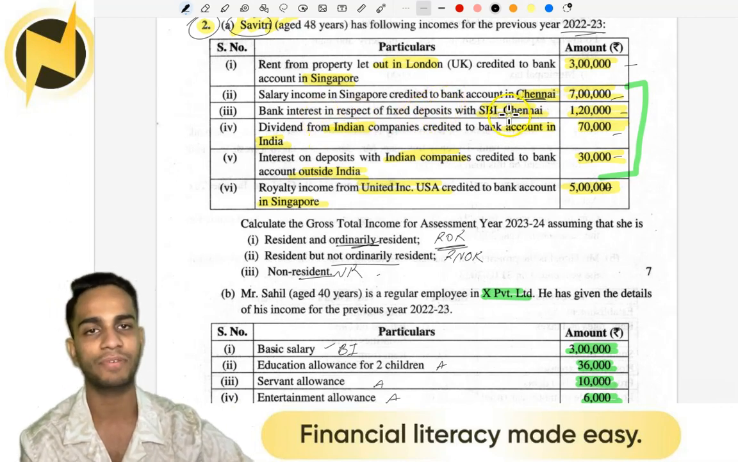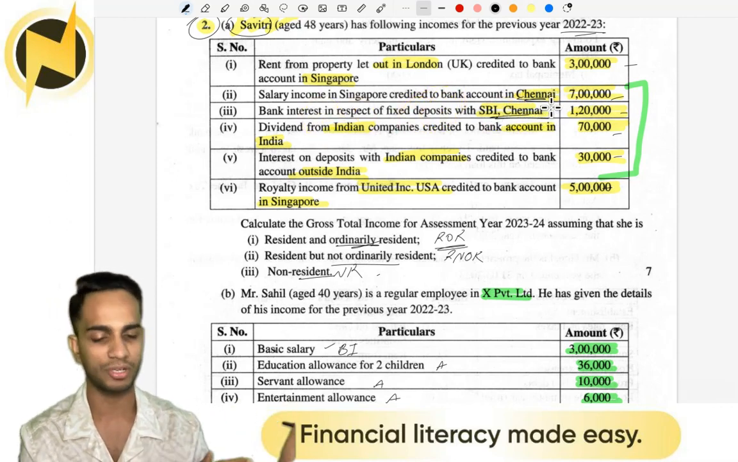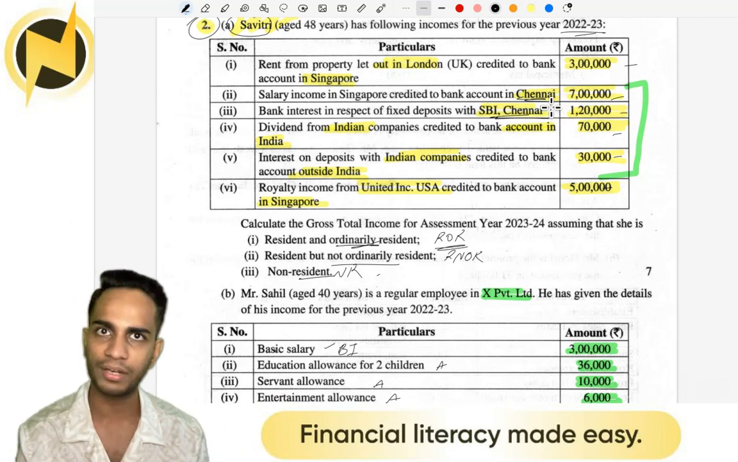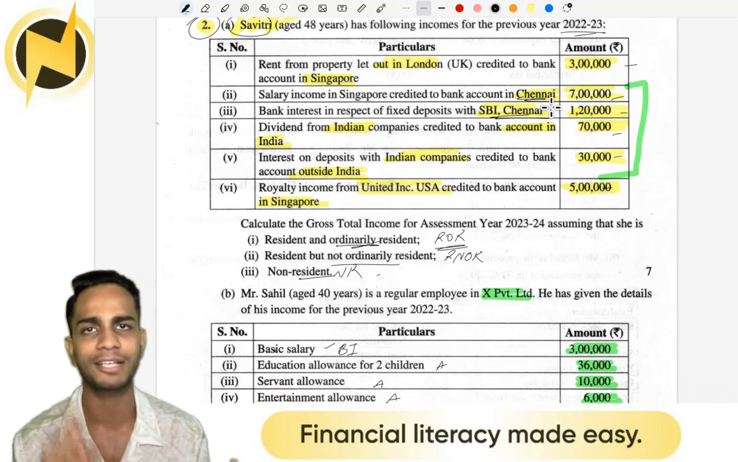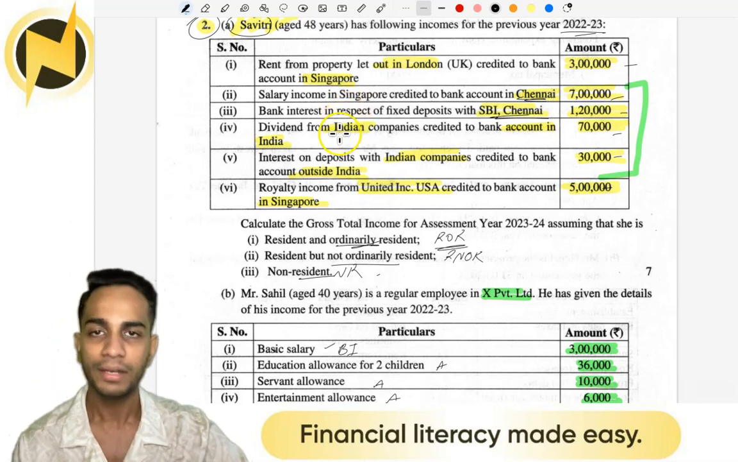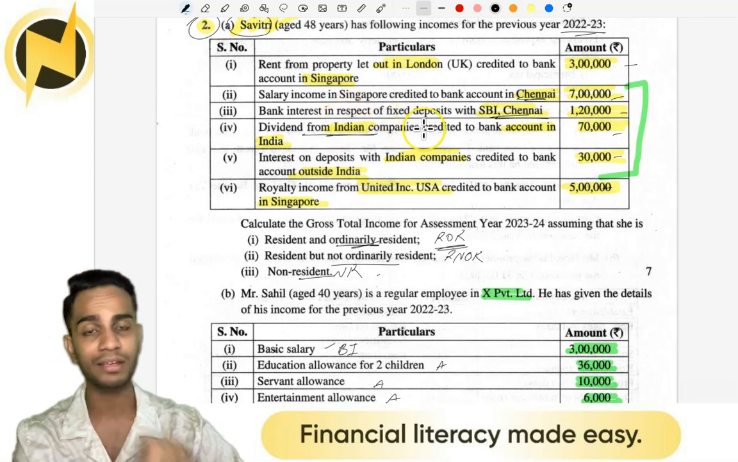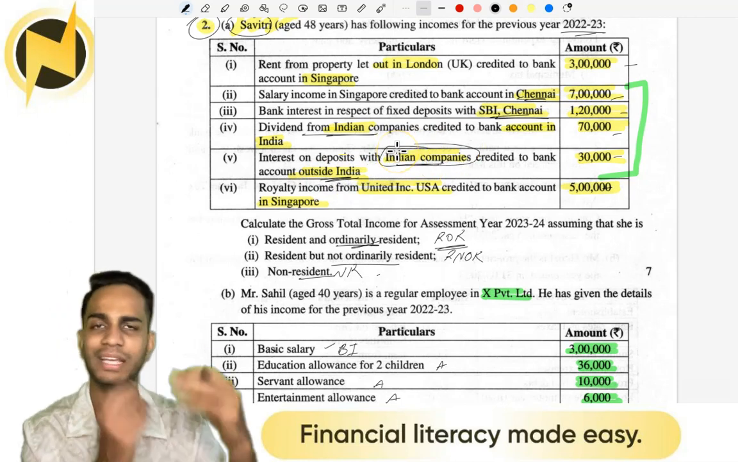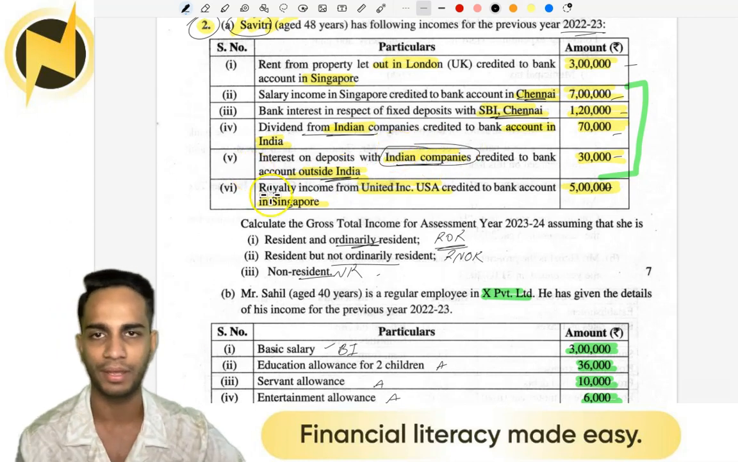Bank interest in respect of fixed deposit with SBI in Chennai. So a non-resident has a fixed deposit in Chennai and an RNOR has a fixed deposit in Chennai. You get interest, pay tax. Whoever you are, pay tax because it's an Indian income. Dividend from Indian companies. Again, Indian income, taxable for RNOR and NR. Interest on deposit with Indian companies credited to bank outside India. Doesn't matter. Indian companies, interest on deposit. Indian income, taxable for everyone.